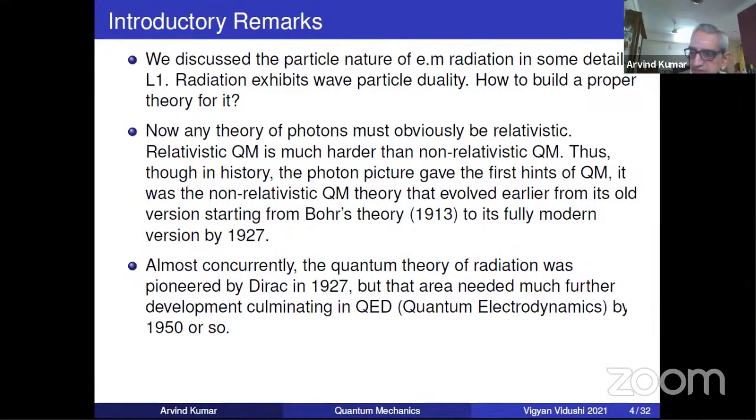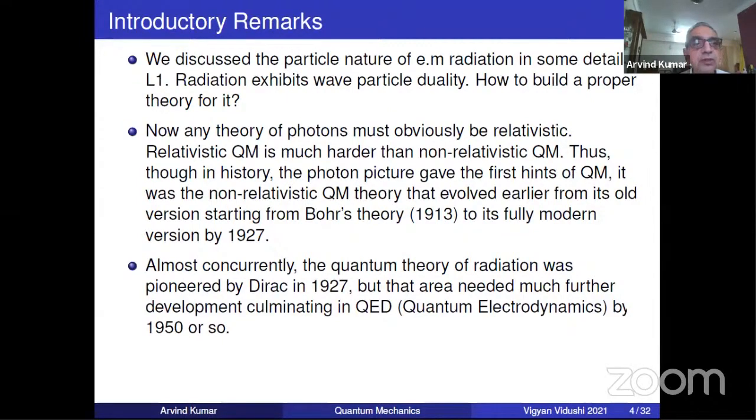Almost concurrent, meaning side by side, the quantum theory of radiation was pioneered, meaning put forward first, by Dirac in 1927. But relativistic quantum mechanics is not a simple matter, so that area could not be completed. Although Dirac started it, it needed much further development. There was a very fascinating history of what all happened, and it culminated in quantum electrodynamics in 1950 or so. You might have heard of the names of Feynman, Schwinger, Tomonaga, who were the creators of quantum electrodynamics. They got the Nobel Prize, I think, in 1965.